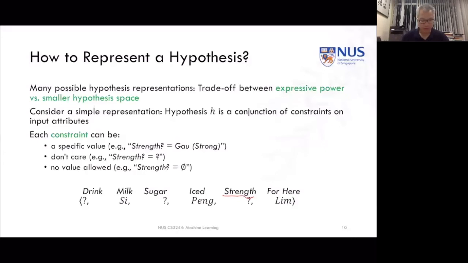And so for example, this becomes a particular hypothesis for this concept. We can say that maybe we think our target function, our friend, likes drinks with evaporated milk or C, likes drinks that are iced, and always prefers to drink here, but doesn't really care about whether they're drinking tea or coffee, whether it has sugar or not, and whether the drink is strong.